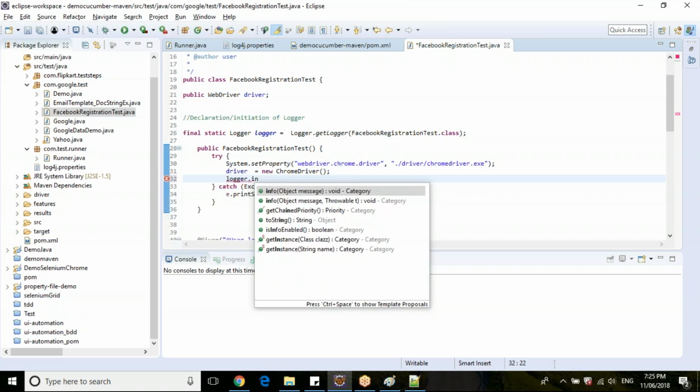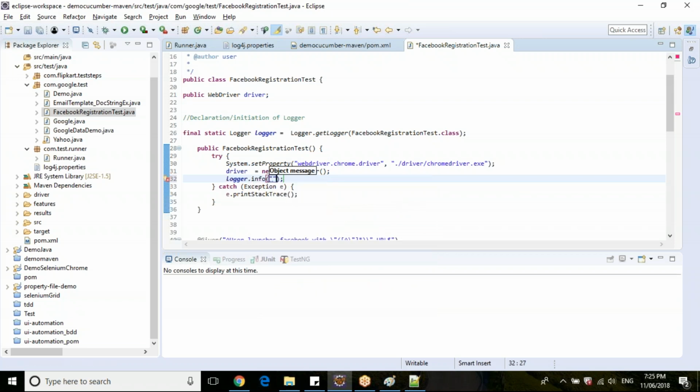Info. What are the other levels in logger? Error, fatal, all. Yeah. Okay. So now this is an information. Once the Chrome driver is initialized successfully, we have the initialization here. Logger.info. We will give a message like Chrome browser is successfully initialized.